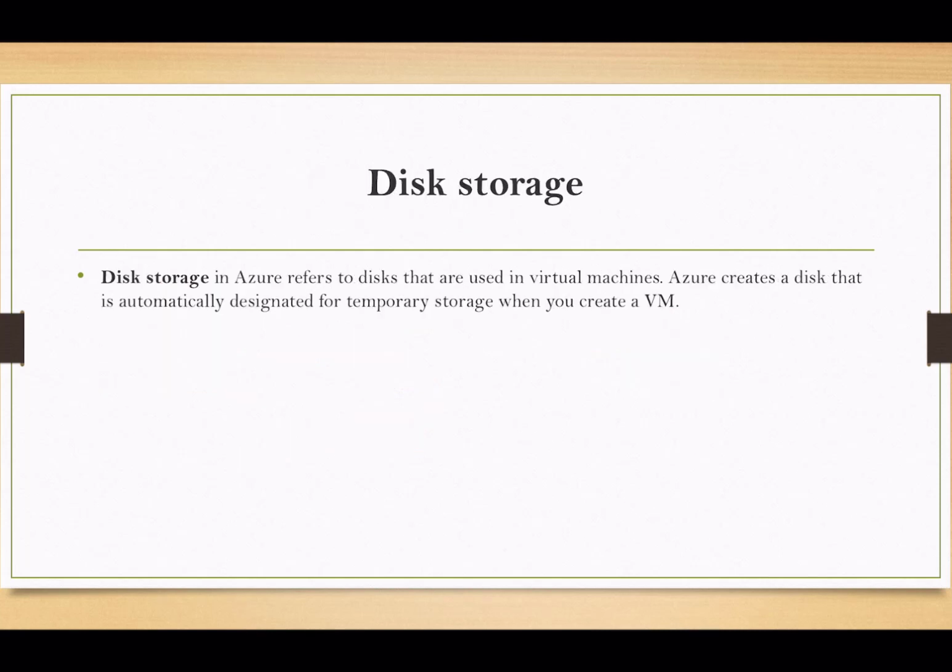Next storage is disk storage. If we talk about disk storage in Azure, that refers to disks that are used in virtual machines. Whenever we create one VM, there is automatically one storage or hard disk assigned to it, where our operating system is installed.